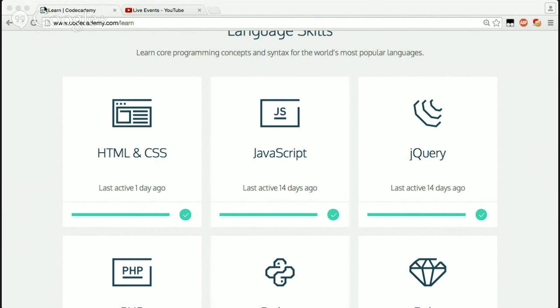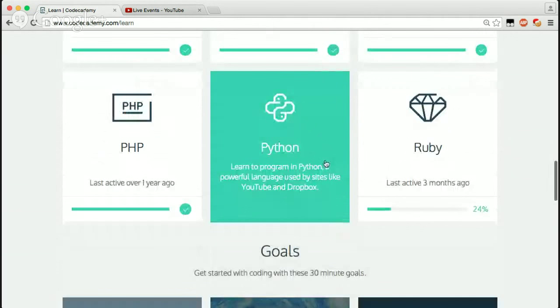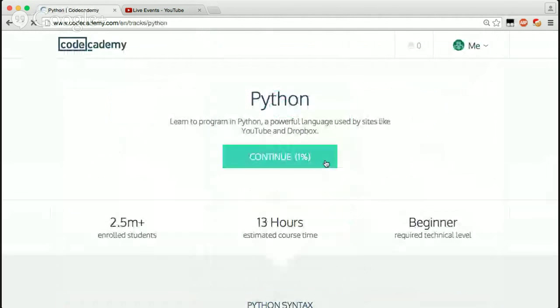Python. Anyways, okay, so I'm trying to do this live. All right, let's do this then. Cool. So Python, learn to program in Python, a powerful language used by sites like YouTube and Dropbox. So let's go ahead and click continue.